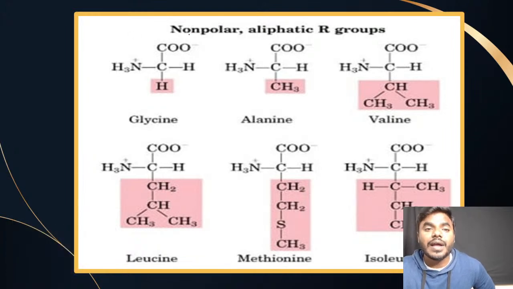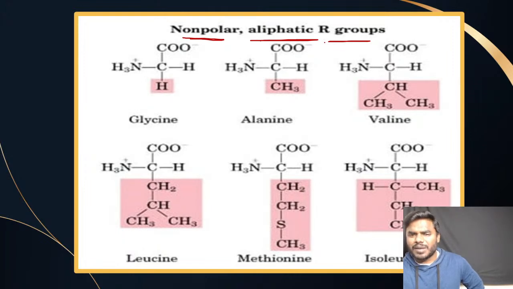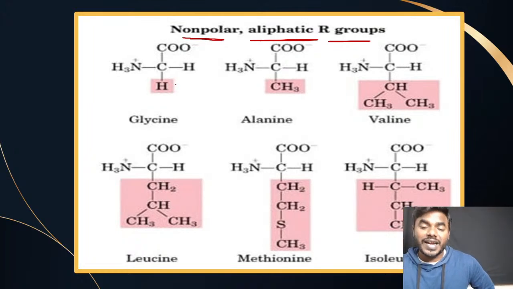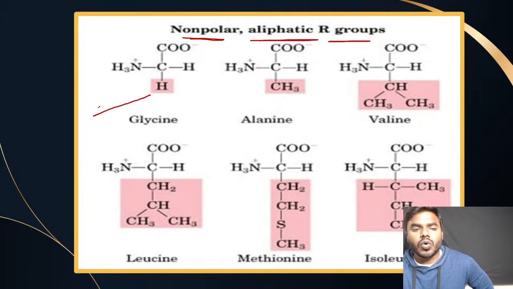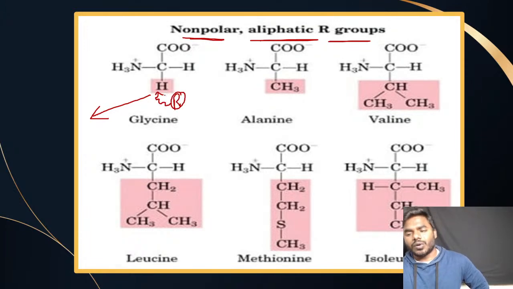Okay. Now listen. Non-polar aliphatic R groups. I will explain one by one. It's easy to remember the structures. We all know it. We studied it many times from our 11th standard. Glycine is the simplest amino acid. Why is glycine the simplest amino acid, friends? Because the R group just contains hydrogen. Except hydrogen, the R group does not contain anything. And we also know very well,